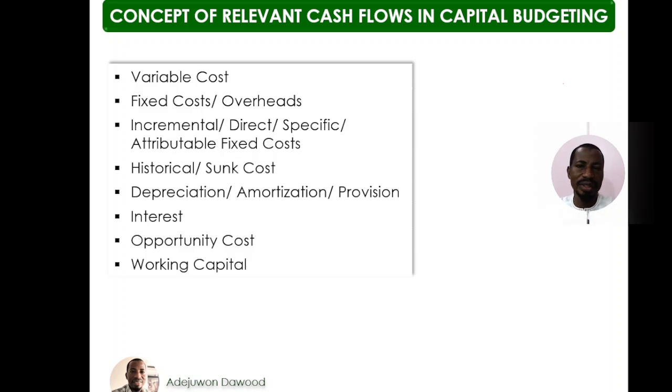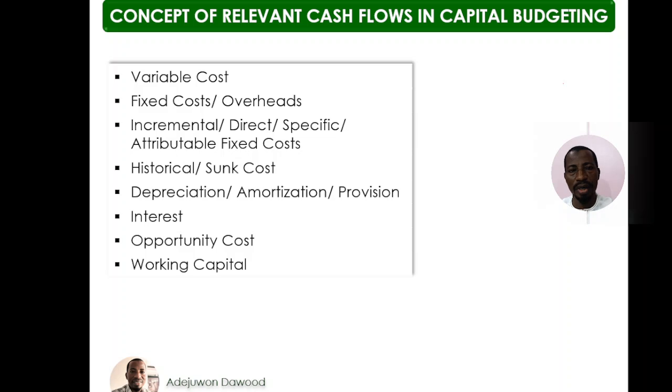Hi everyone. In today's class, we are going to be discussing the concept of relevant cash flows in capital budgeting. In the determination of financial viability of a project, there are three variables that must be present. One is the useful life of the project. Two is the appropriate cost of capital of the company. Then three are relevant cash flows.